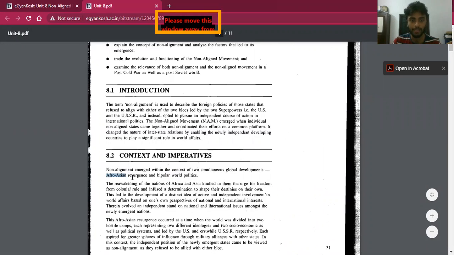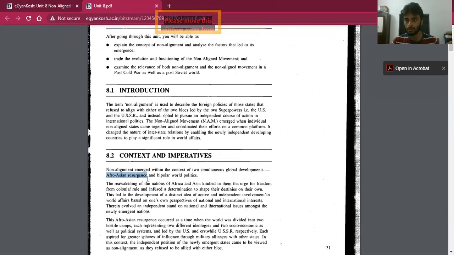Now coming to Afro-Asian resurgence. After the Second World War, many African and Asian countries became independent. So they wanted to follow independent international policies. They didn't want to be part of either the US or the USSR because they were apprehensive that their international autonomy would be deprived because of these two powers.